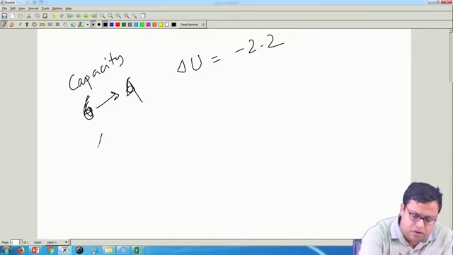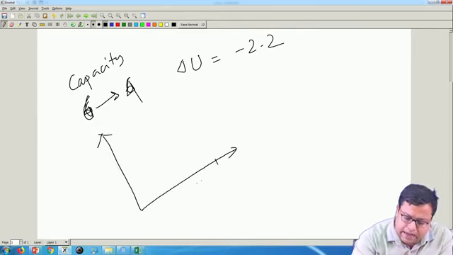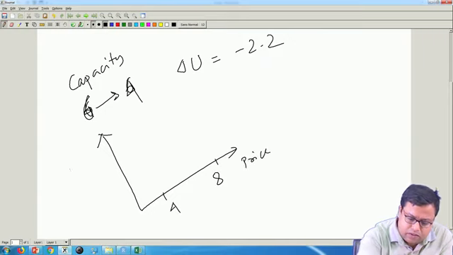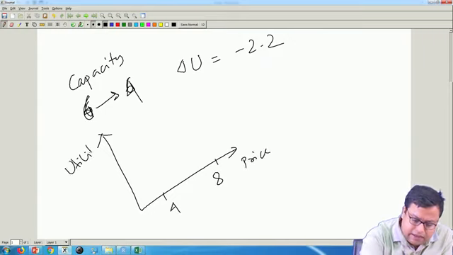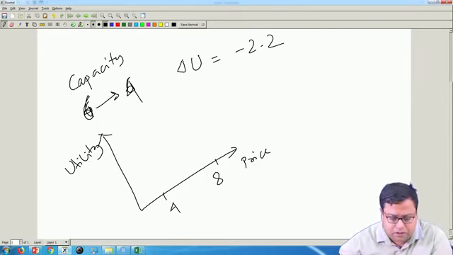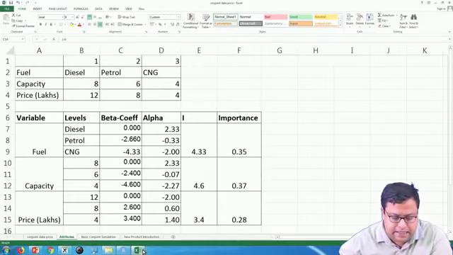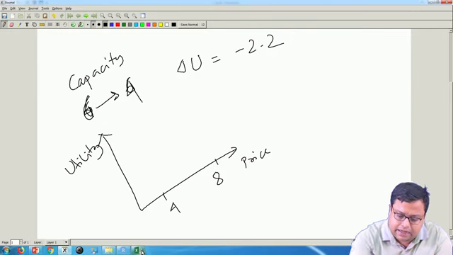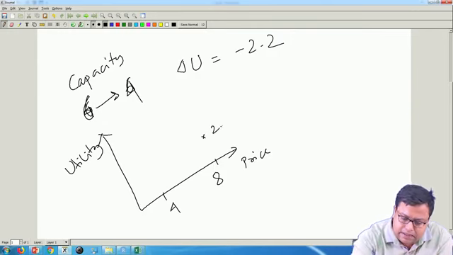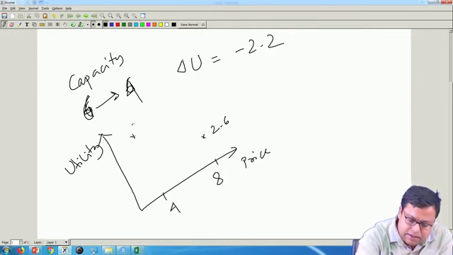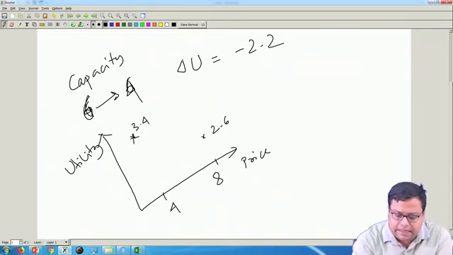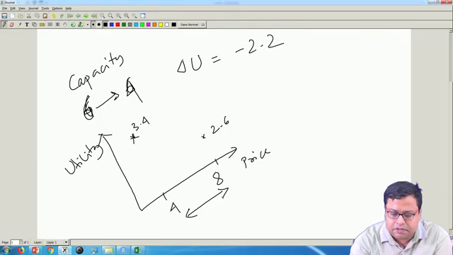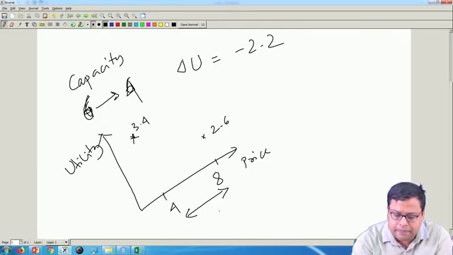So, if I just draw this, with price on one axis and utility on the other, at 8 lakhs it is 2.6 and at 4 lakhs it is 3.4. What is the distance between them? The distance between them is 0.8, right, 0.8.